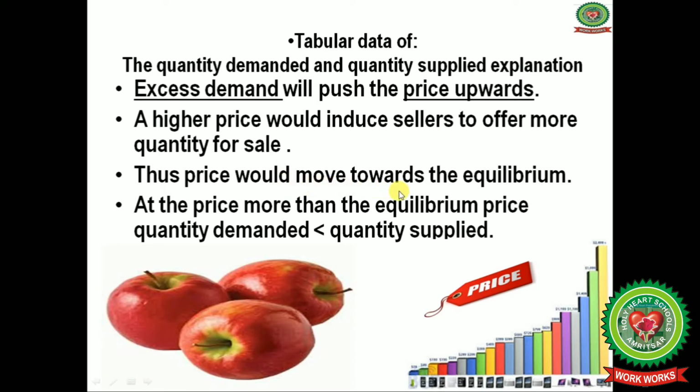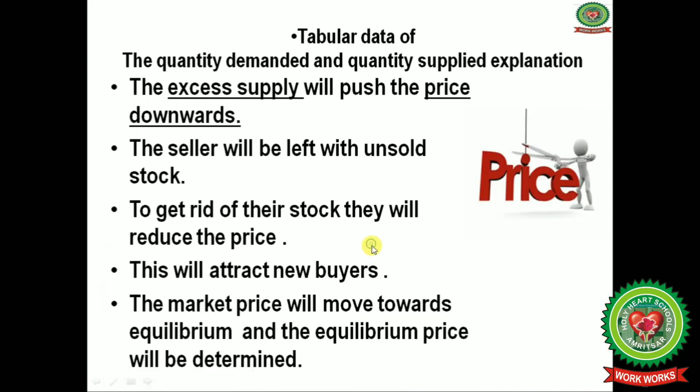So the price would move towards the equilibrium, and at a price more than the equilibrium price, quantity demanded is less than quantity supplied, and the excess supply will push the price downward, and the sellers will be left with unsold stock, because due to the rise in prices, demand has fallen, and the effect on the sellers is that unsold stock is left with them.